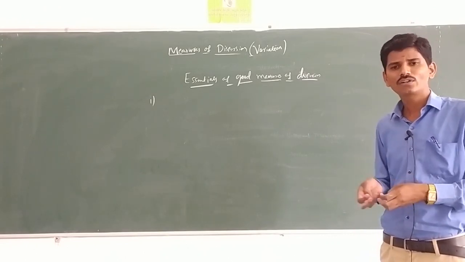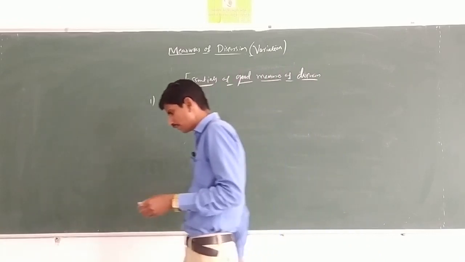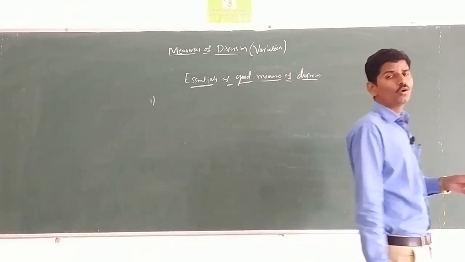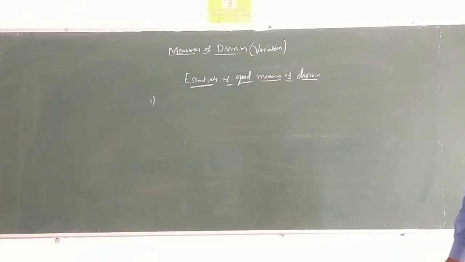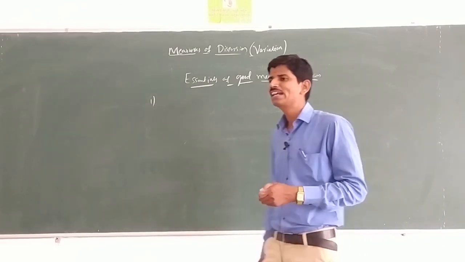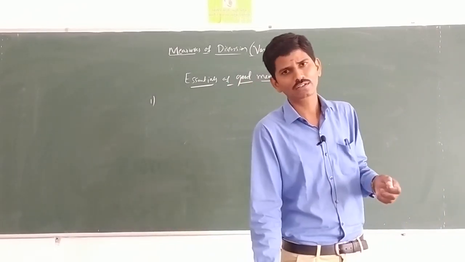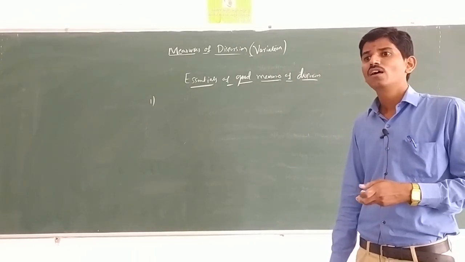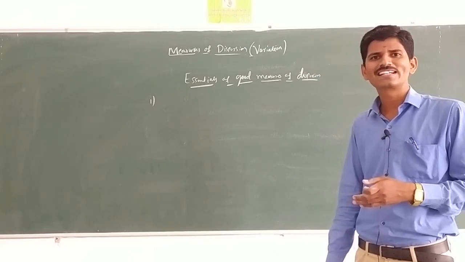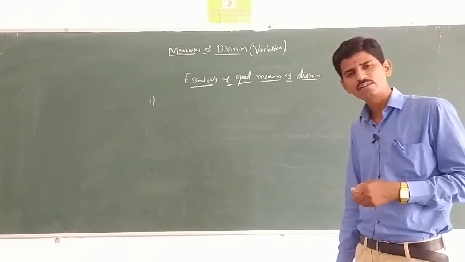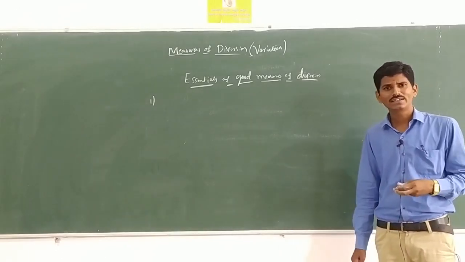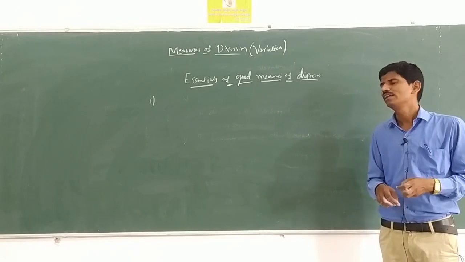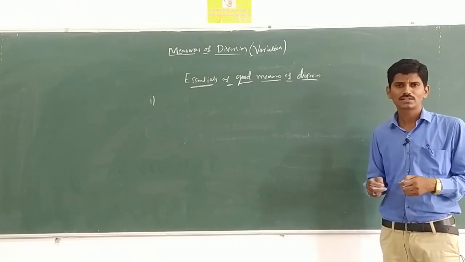Third one, it should be easy to calculate for the open end distributions. Open end distributions means if the lower and upper class limits are not specified, then it is said to be open end class intervals, that is, above 10, below 10, whatever. Here it should be easy to calculate if the distributions are open end distributions. This is the third one.